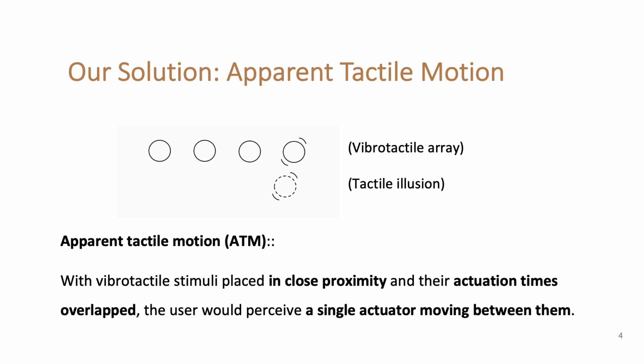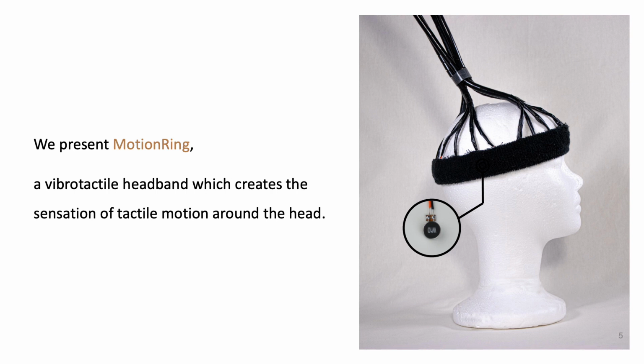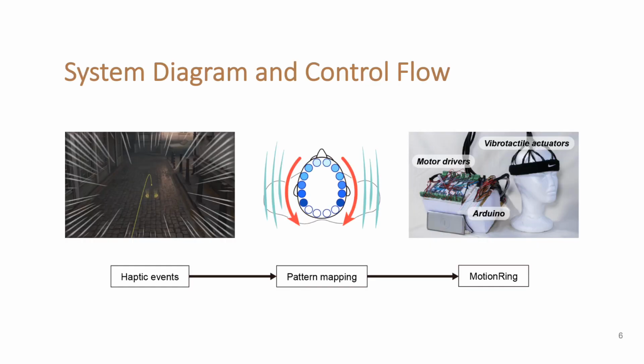Apparent tactile motion is an illusion that allows users to perceive a single but moving actuator when vibrotactile stimuli are placed nearby and are actuated with overlapped time series. Here we present Motion Ring, a vibrotactile headband that creates the sensation of motion around the human head through apparent tactile motion. The system works as follows.